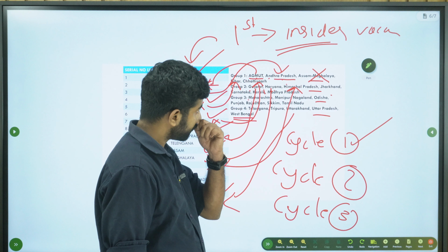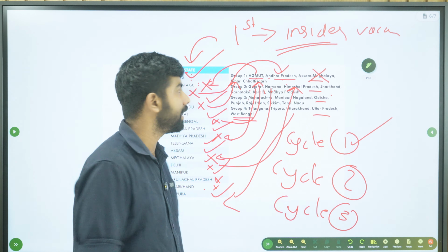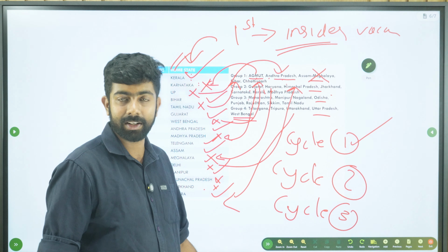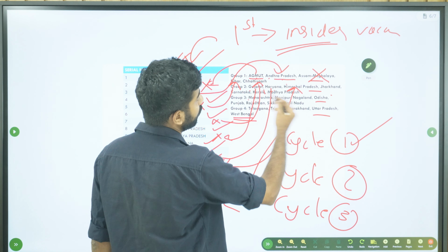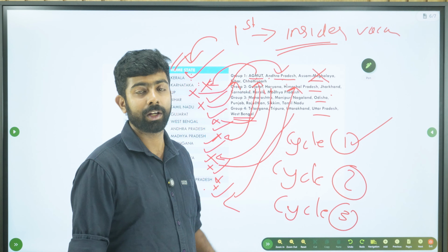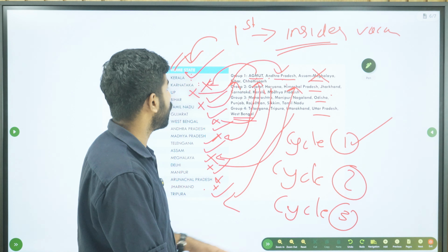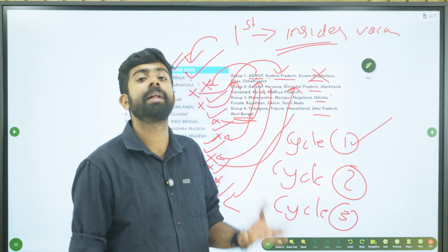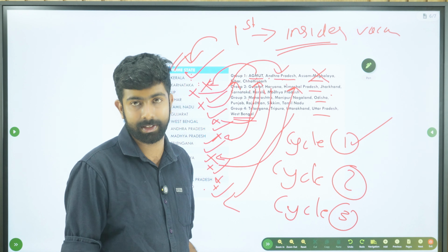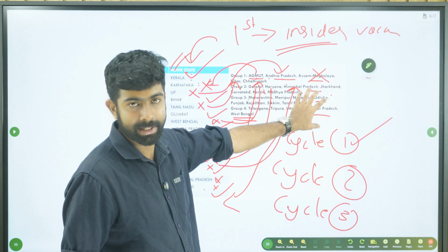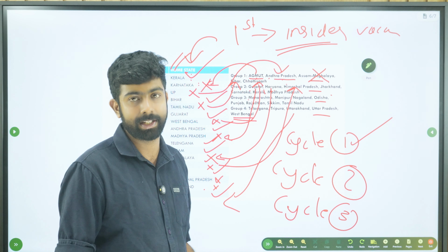So this is how UPSC is now trying to allot the cadres. I hope the idea is clear. The first thing is, obviously, the insider vacancies are filled according to the preference of the rank holders. The second time, they are filled according to the group, the classification of group and the cycle in which it is running. When this division happens, it is completely random. Only the first time do the candidates have some control over the cadre that they can choose. But when the group actually runs, it is completely random. There is no control over what kind of vacancy you will get.